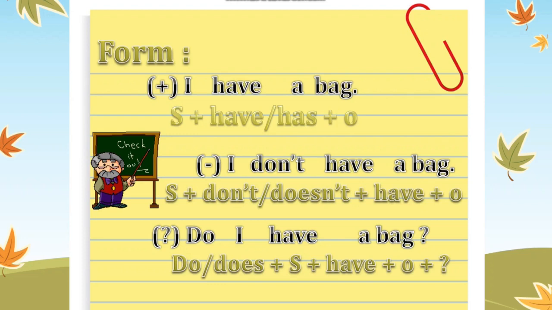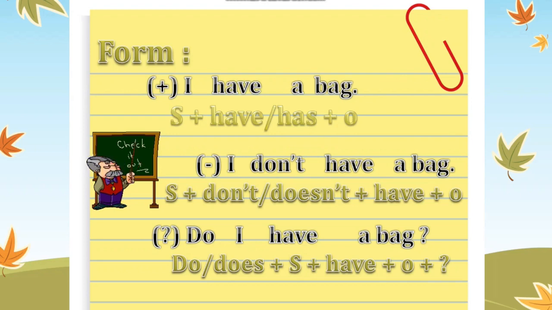If the subject is I, you, we, they, we use have, and also if the subject is he, she, it, we use have, in the question and in the negative form, okay? But in the positive statement, we use has with he and she and it.